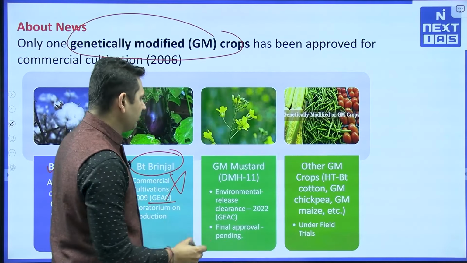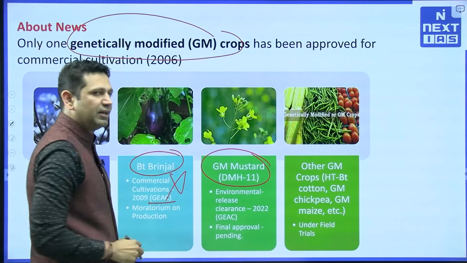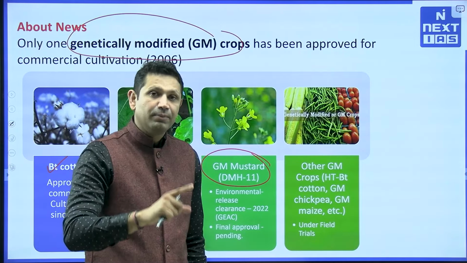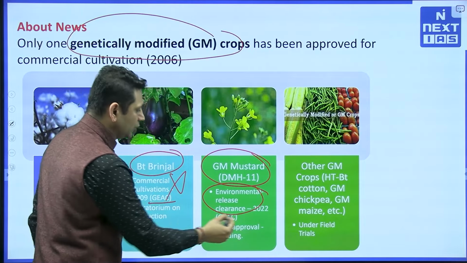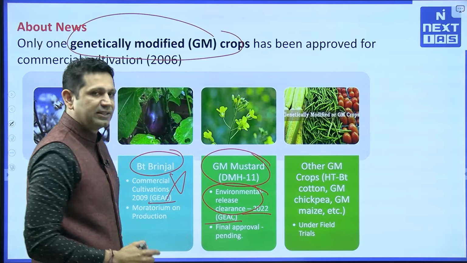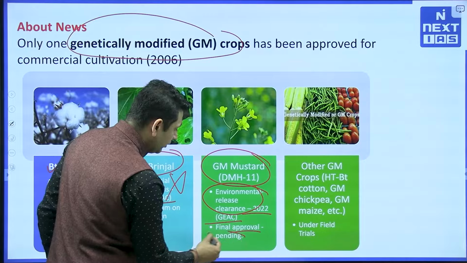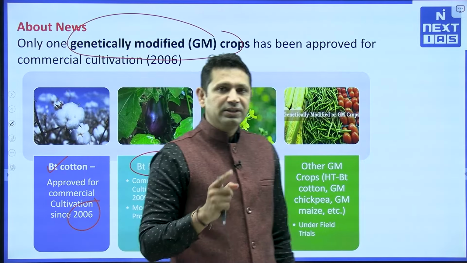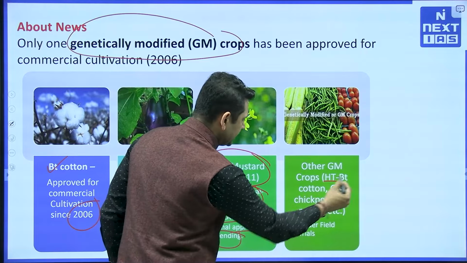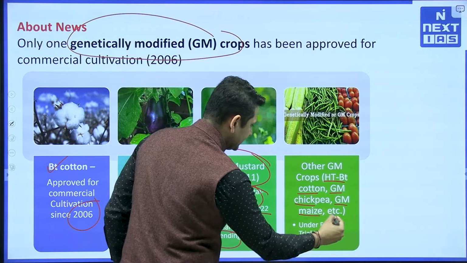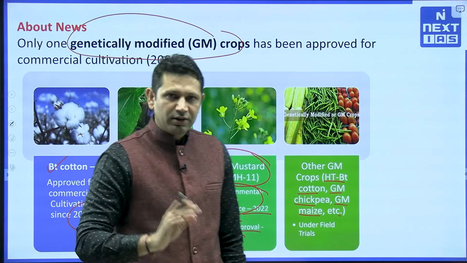Now apart from that, we are having one more crop, GM mustard DMH11. It is again a genetically modified crop. Now it has been given an environmental release clearance in 2022 by GEAC, but final approval for its commercial production is still pending. Apart from that, we are having other crops like HT, BT cotton, GM chickpea, GM maize, etc., which are still under the field trials.